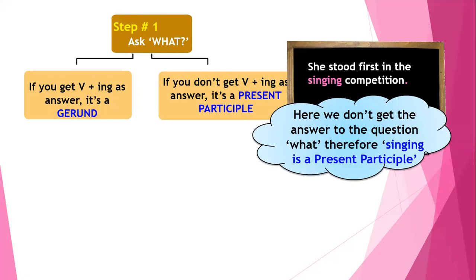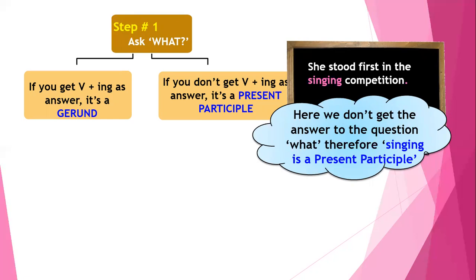Another way of finding whether the given verb plus ing is a gerund or not is to find out whether the word is acting as a noun. Here, the word singing is acting as an adjective which is qualifying the competition, such as she stood first in the competition. Which competition? Singing competition. So here, the word which is helping us to identify an adjective is singing. Because singing is not a noun but an adjective, it is a present participle.